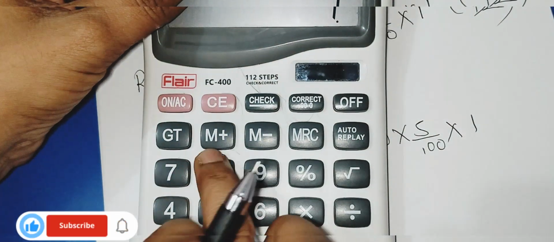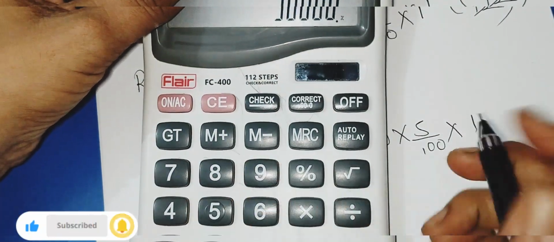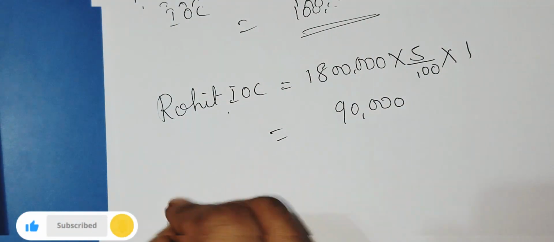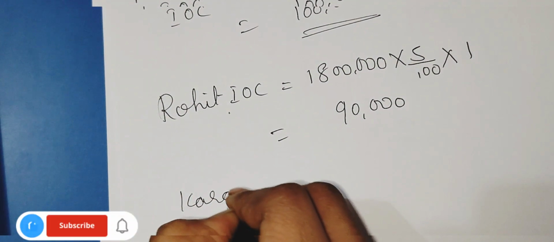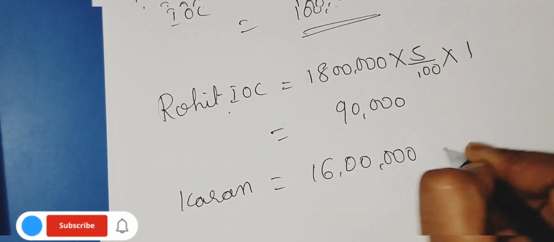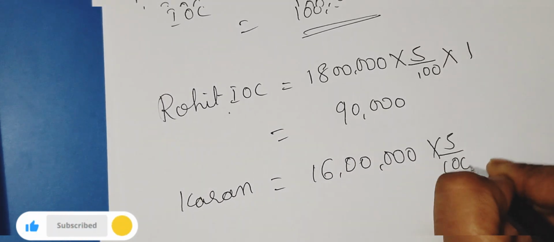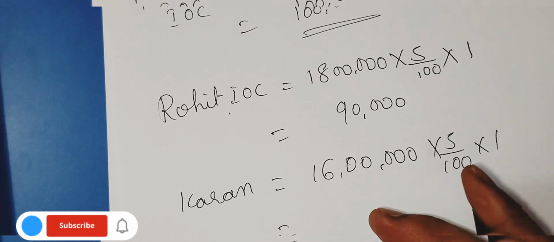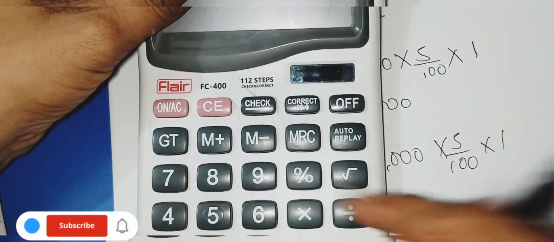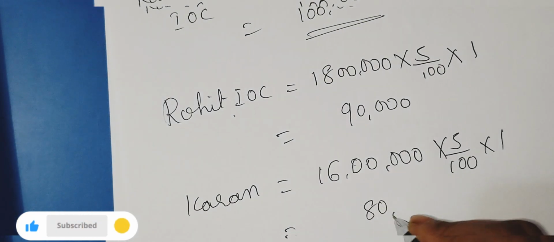On 18 lakh, 5% is 90,000. Then we have Karan. Karan's interest on capital is on 16 lakh, 5% into 1, which is 80,000.